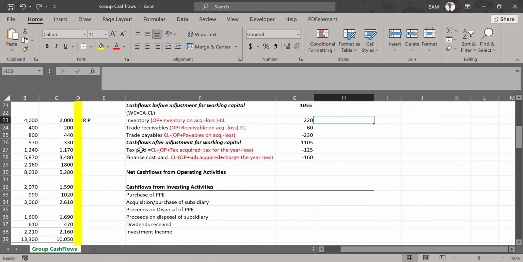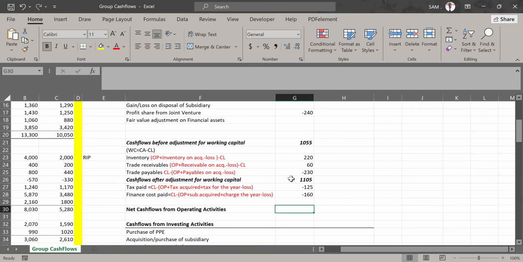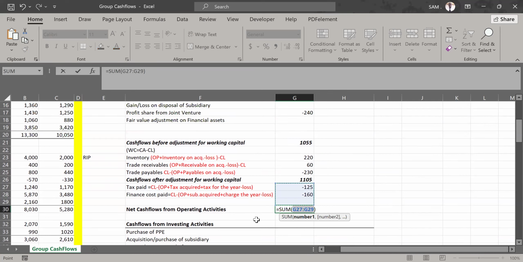Then tax paid, we've computed. Finance cost paid, we've computed. So what is our net cash flow from operating activities? We are coming here and we pick, let me just come here. So our net cash flows from operating activities is cash flow after adjustment for working capital. Then we knock off tax paid and then finance cost paid.